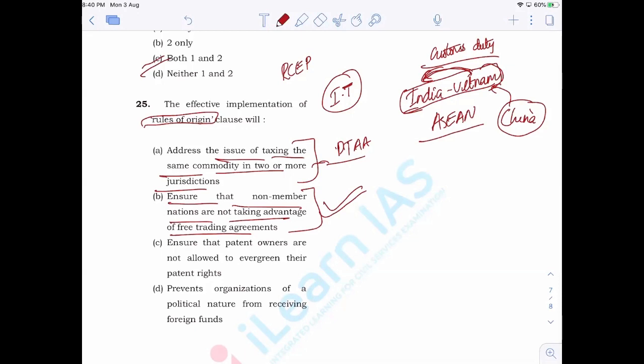All those products which were not produced in Vietnam, and have come to Vietnam from a different country, will not get the benefit of the free trade agreement. Only those products which have originated from the country with which India has signed an FTA will get the benefits of the FTA. Clear? Such a rule is known as rules of origin.